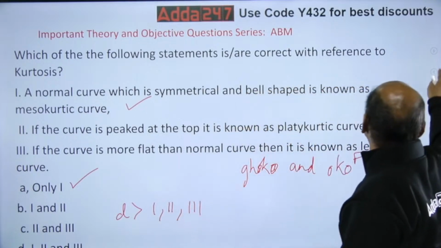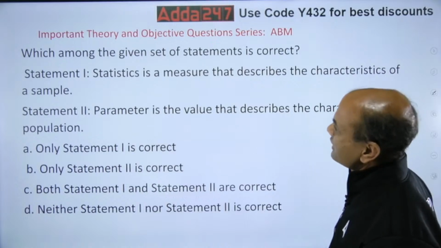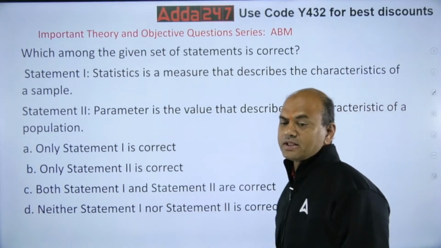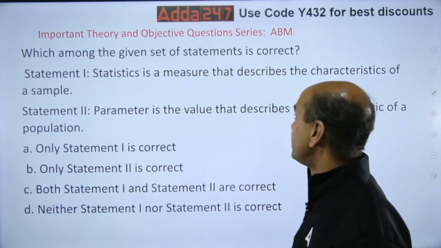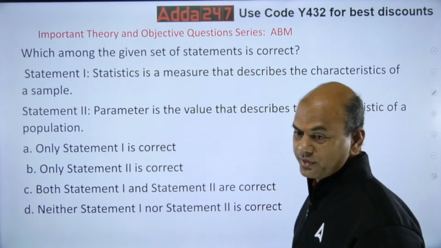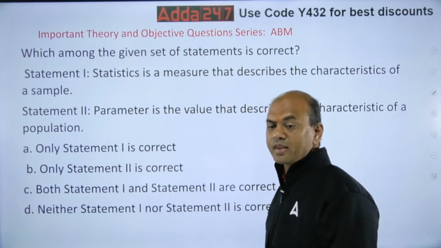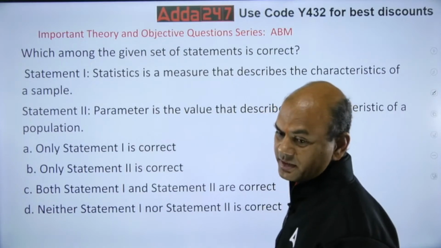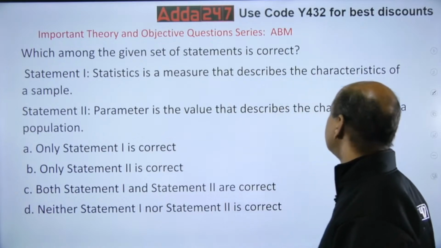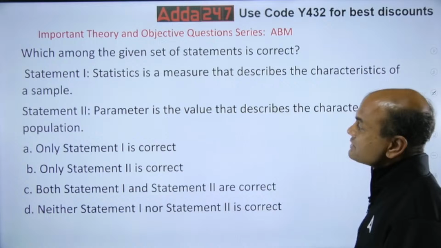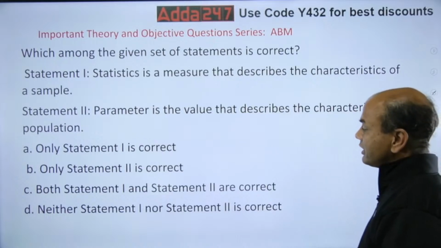Next. Which among the given set of statements is correct? Statement 1: Statistics is a measure that describes the characteristic of the sample. Look at this, statistics. Again we are coming to those parts, central tendency and everything. Statement 2: Parameter is a value that describes the characteristic of the population. Options: only statement 1 is correct, only 2 is correct, 1 and 2 are correct, or neither is correct.